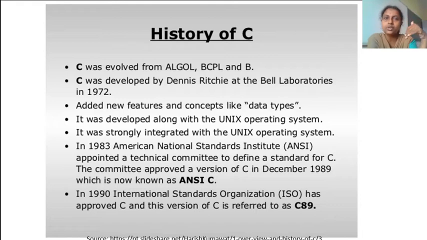In 1972, they introduced C. In 1983, one more institute, the American National Standards Institute, ANSI, developed a modern version of C, and it was approved around 1989. That kind of C we call ANSI C. Then in 1990, ISO, the International Organization for Standardization, also approved this programming language, and that version they called C89. These are the various versions.